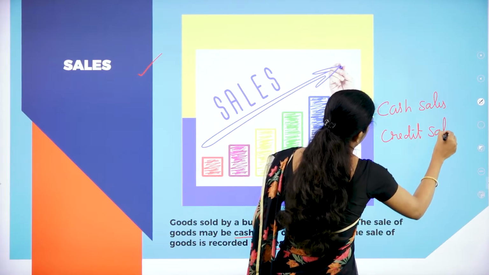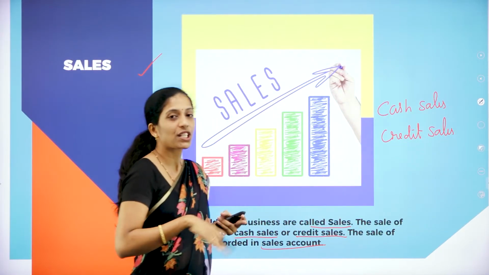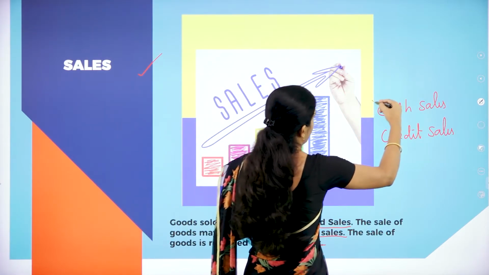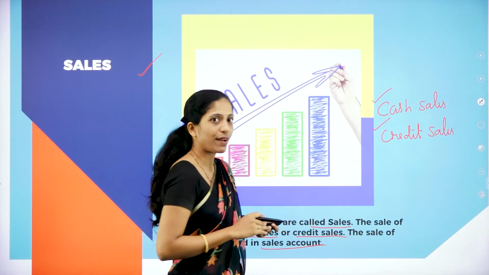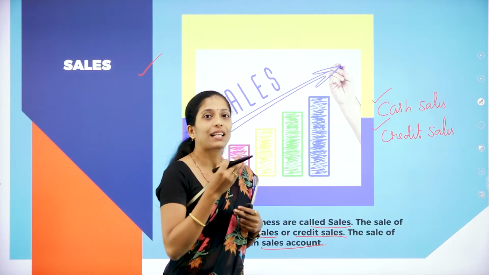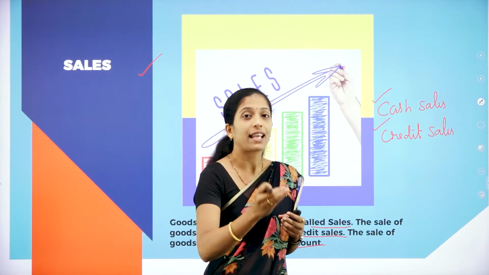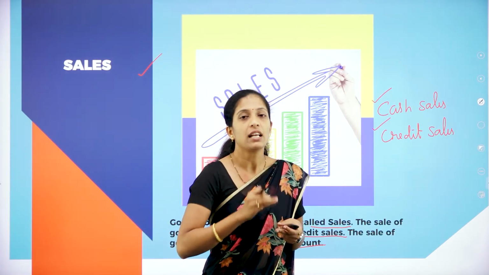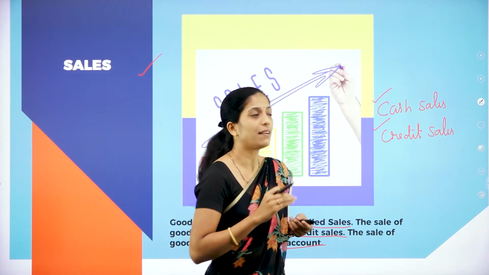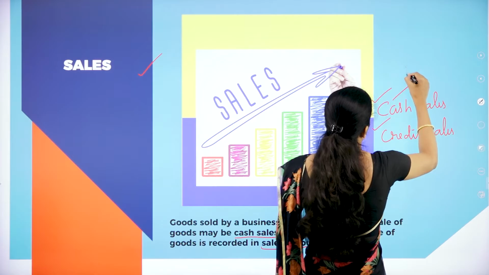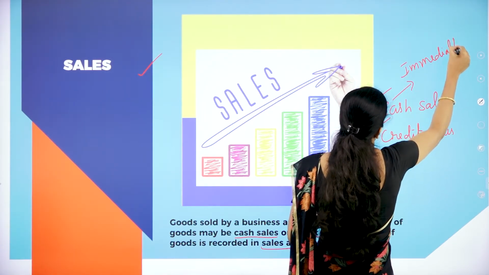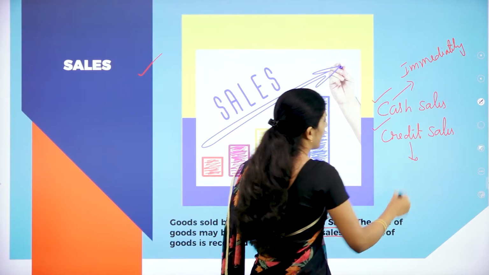Now what do I mean by sales? I have told you the goods which are sold by the business are called as sales, and sales can take place in two ways, cash sales as well as credit sales. Now what do I mean by cash sales? Suppose the organization has sold goods and they have received cash immediately, then it is called as what? Cash sales. So here cash has been received immediately. Then what is credit sales?